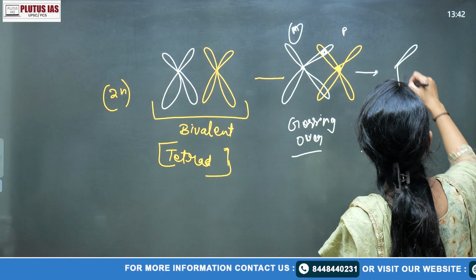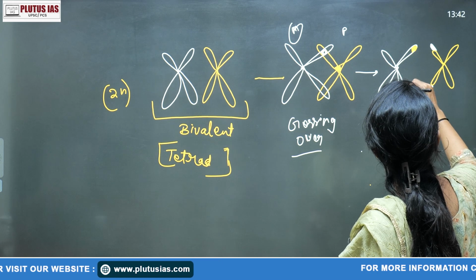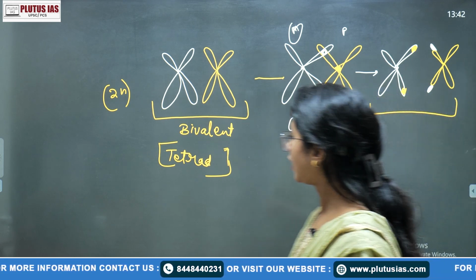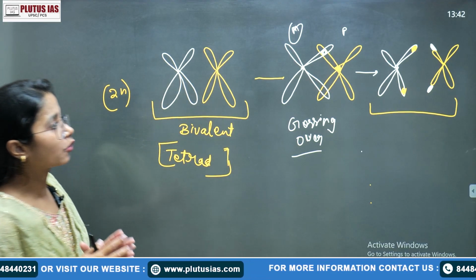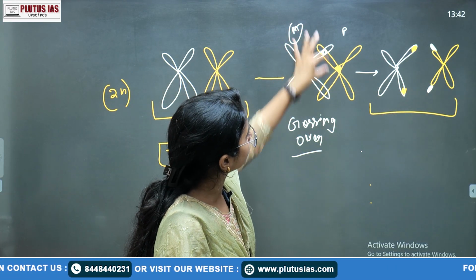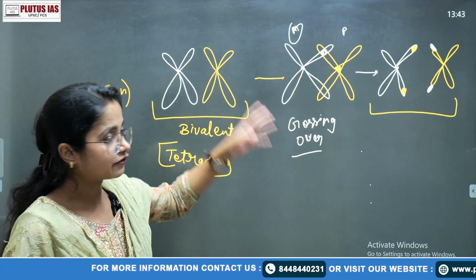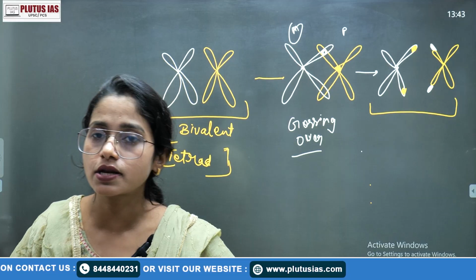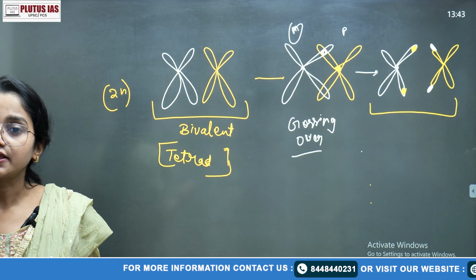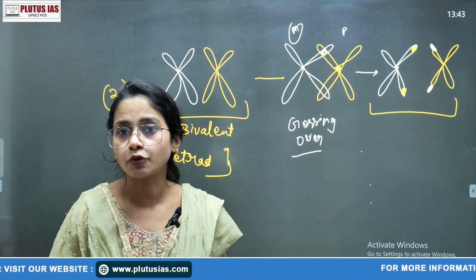So what happens after that crossing over? Now the new combination is actually forming. After the crossing over process, this is the result, or the product, of the crossing over, right? So in this diagram, we are seeing the exchange of material in that crossing over process. This is after the pachytene stage in which the crossing over occurs. When the cell enters the diplotene stage, there is desynapsis, or better say, the dissolution of the synaptonemal complex.